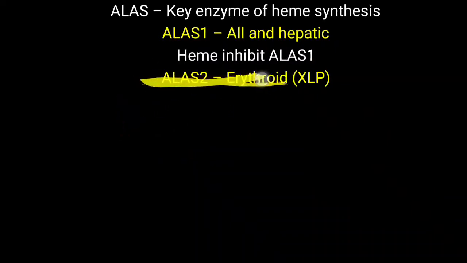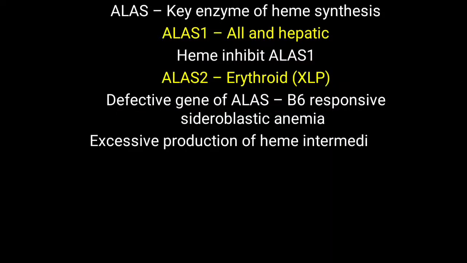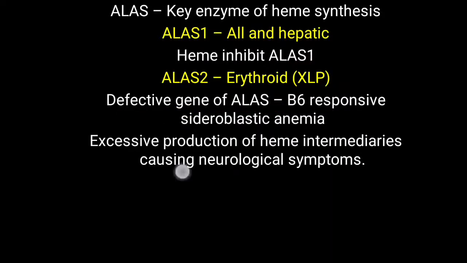which is found in erythroid tissue, and if that enzyme is defective, it leads to X-linked porphyria. Here a defective gene of ALA synthase is also sometimes responsive to vitamin B6, that is pyridoxine responsive sideroblastic anemia. Generally anemia is not observed in the case of porphyria, but vitamin B6 responsive sideroblastic anemia is seen when there is a defective gene of this ALA synthase. Further, excessive production of heme intermediates causes neurological symptoms. So in this X-linked porphyria, sometimes this type of excessive intermediate formation leads to neurological symptoms.